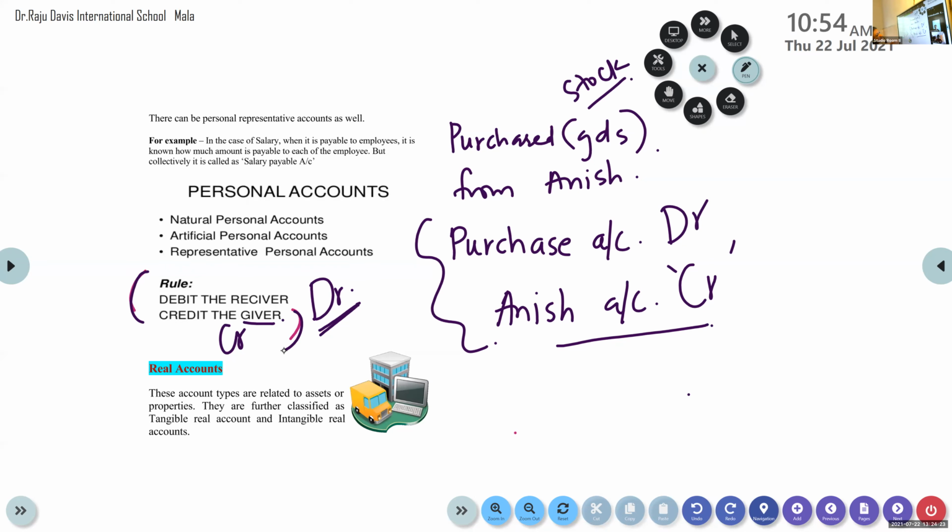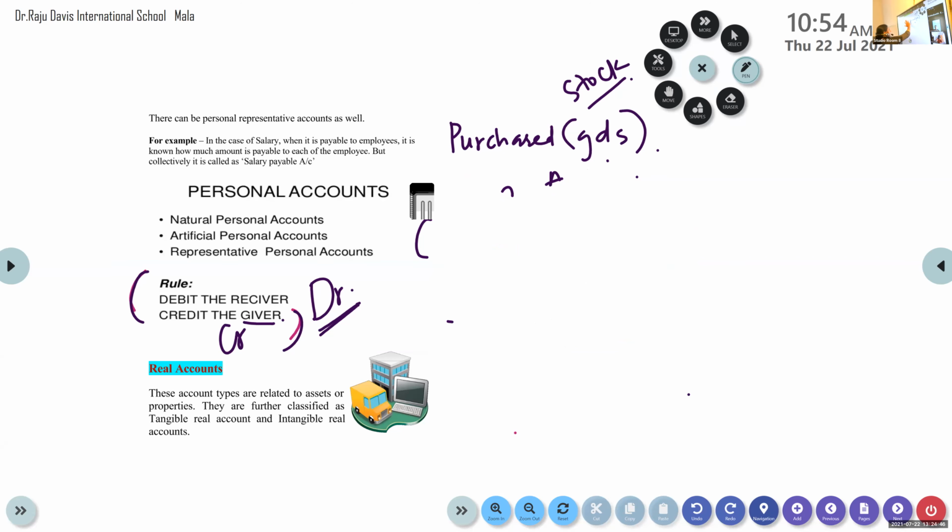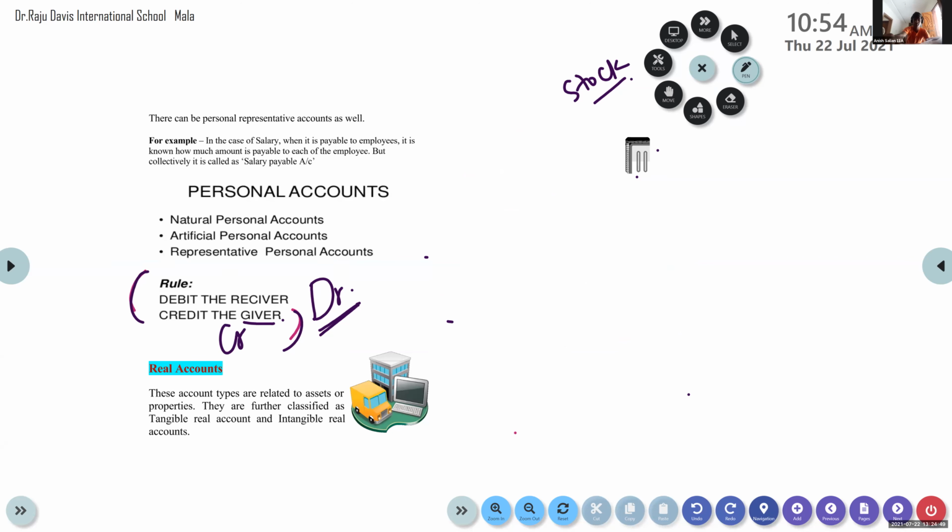Real accounts are related to assets or property. And you know that we can classify it again, tangible assets, intangible assets. So here also the real account, we have two kinds. Tangible real account, intangible real account. Tell me, what are tangible assets? We can physically touch. The assets which can be seen and touched. Okay, they are tangible. How about the intangible? It cannot be seen or touched.